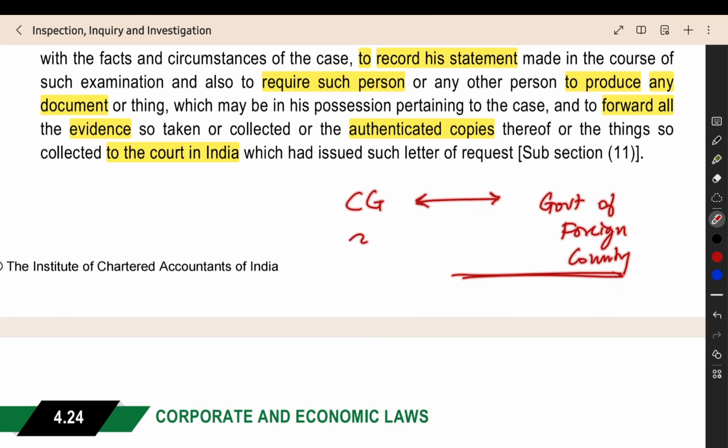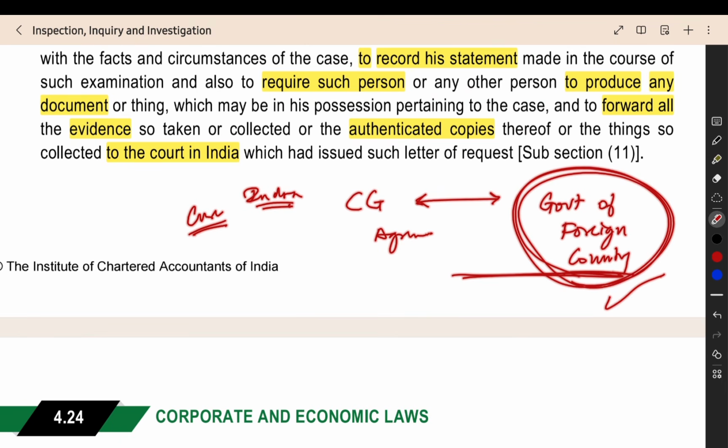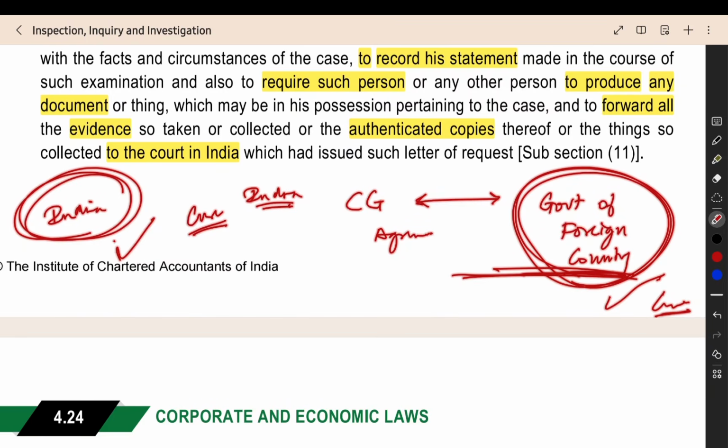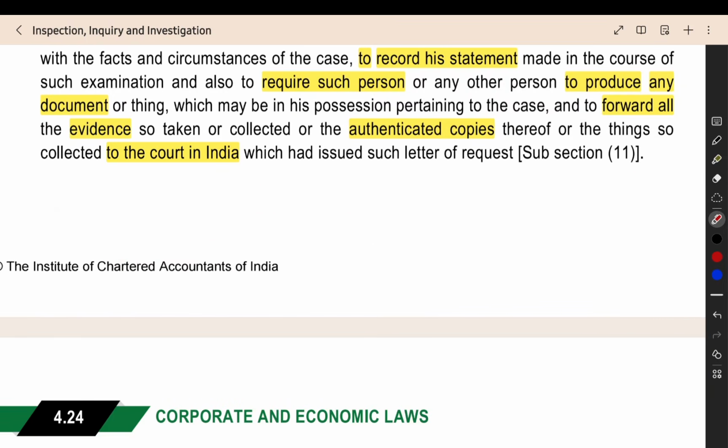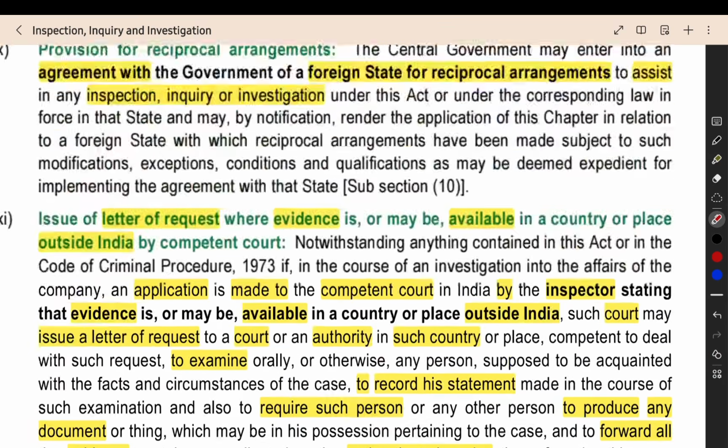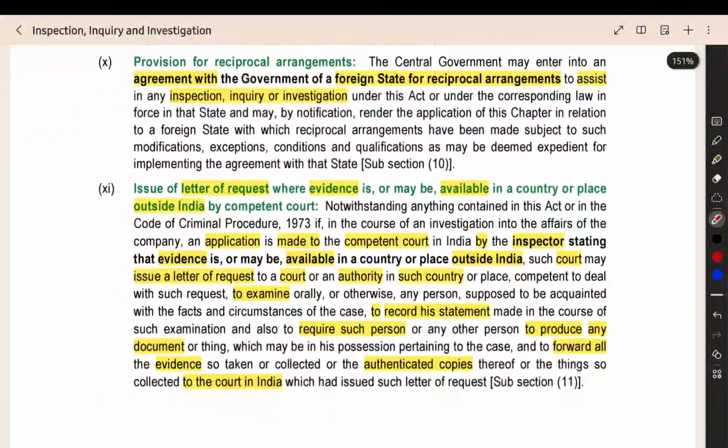Between these two governments, an agreement will be made. Whatever matter is investigated in India, if any evidence is outside India, then the foreign country's government will help us obtain the evidence. And for any case happening in a foreign country, if the evidence is in India, then our country's officers will help the foreign government get the evidence. If the evidence is outside India, the foreign government will help. If the evidence is in India, our government will help the foreign government. Like that, a reciprocal arrangement will be made between the governments.